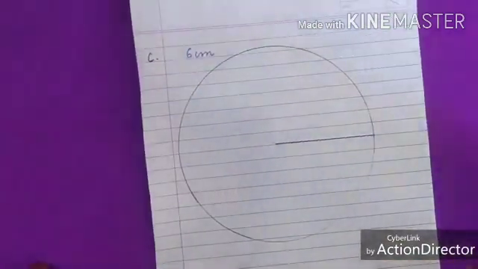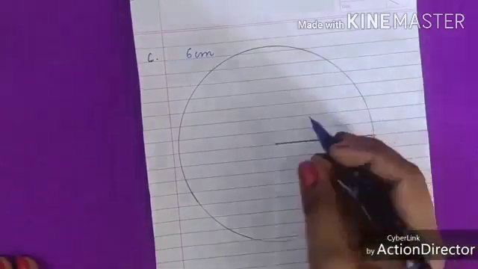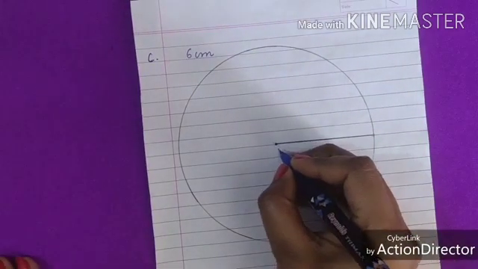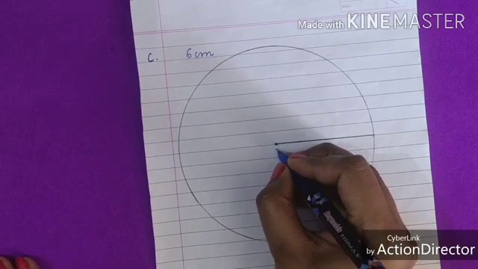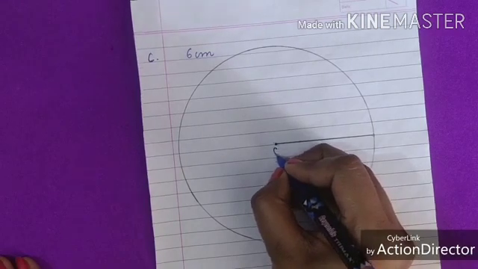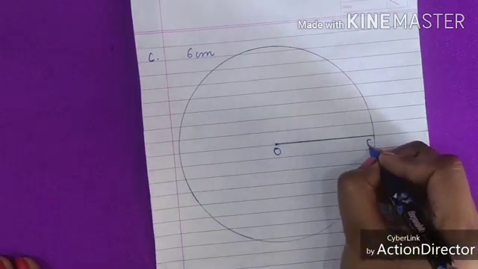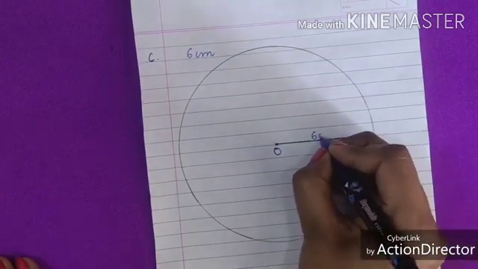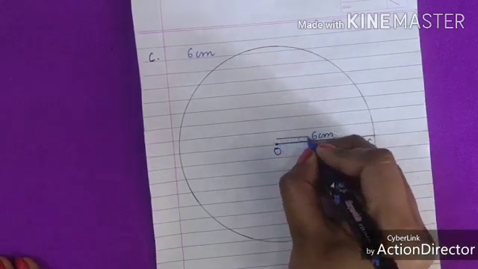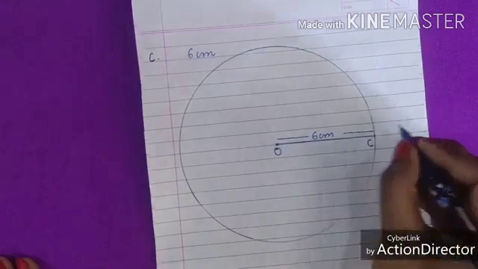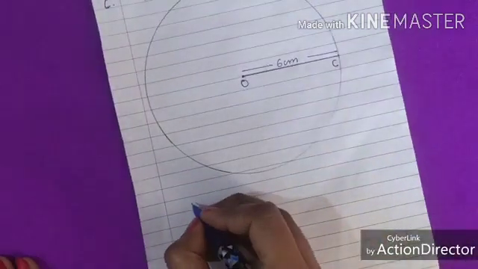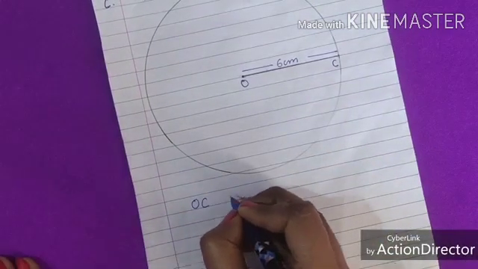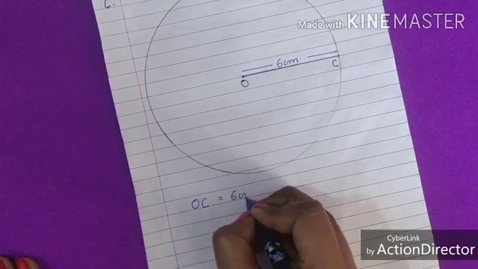Now your 6 centimeter circle is ready. Now it's a circle. We will put here a name O C 6 centimeter. Here we will write OC equals to 6 centimeter.